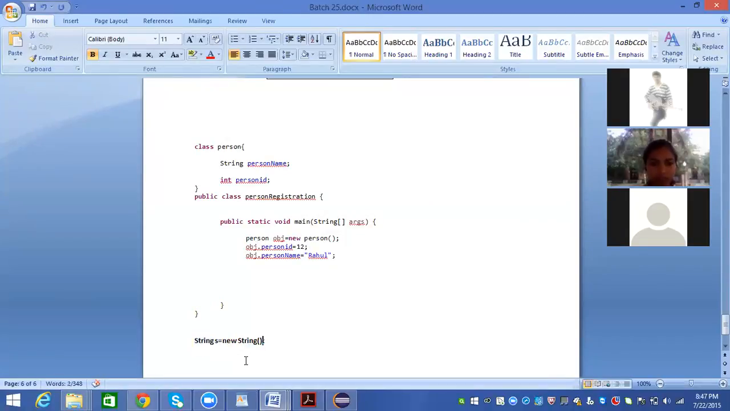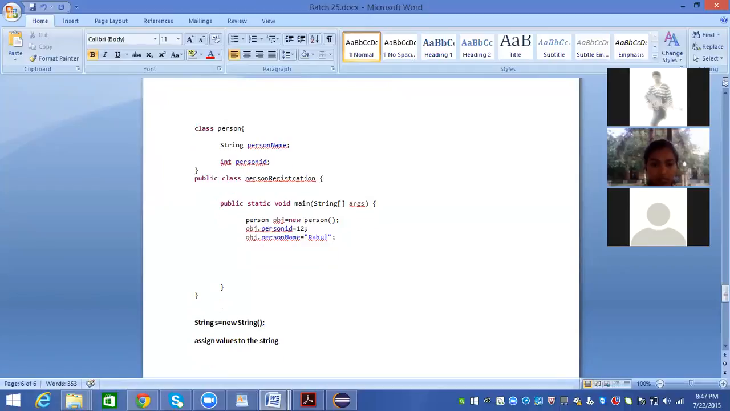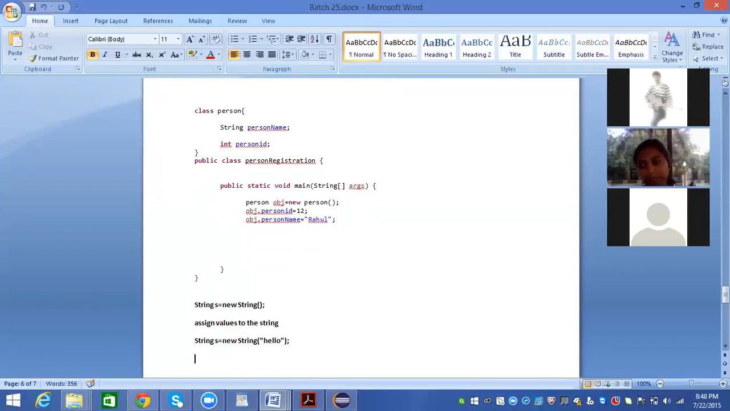If you want to assign values to the string, we write String s equal to new String of hello. This is how we create a value. When I use System.out.print of s, then the value hello will be displayed.